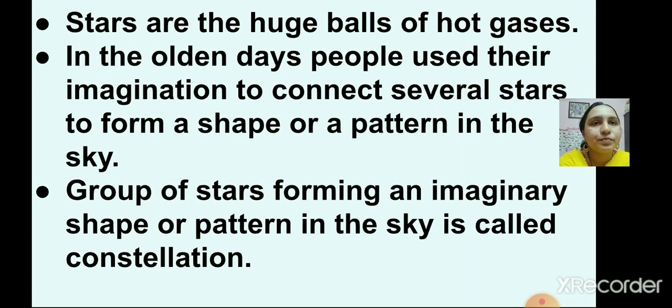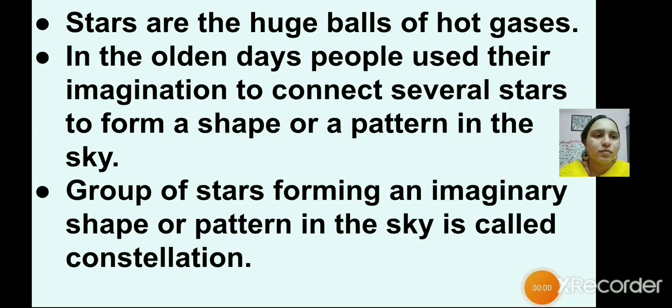When you concentrate on the pattern of the stars, you will notice some shape in the sky. So, the group of stars forming an imaginary pattern or shape in the sky is called a constellation.